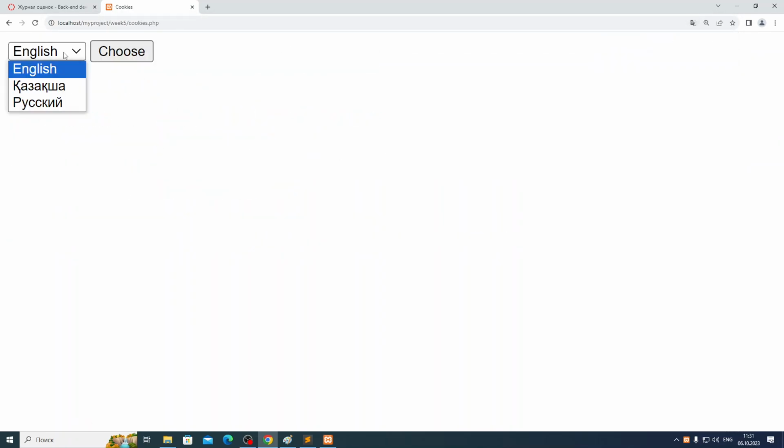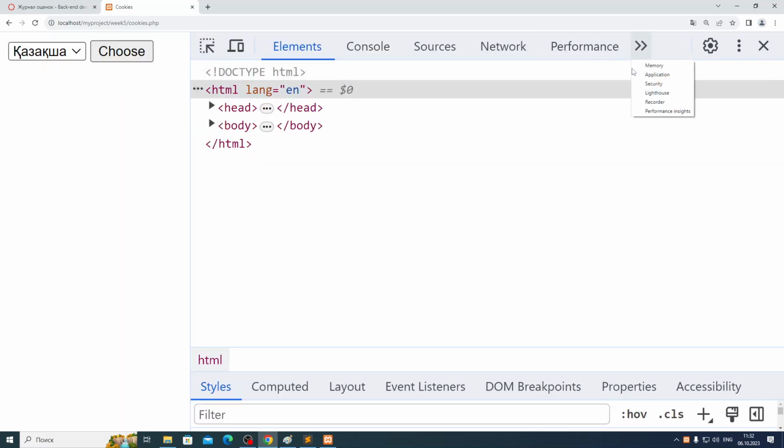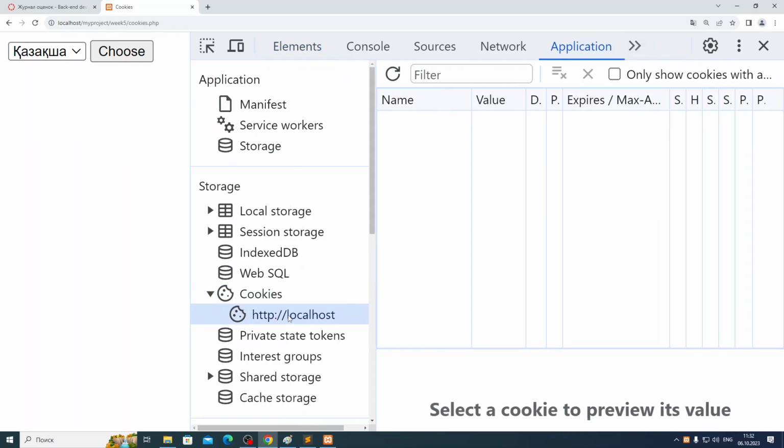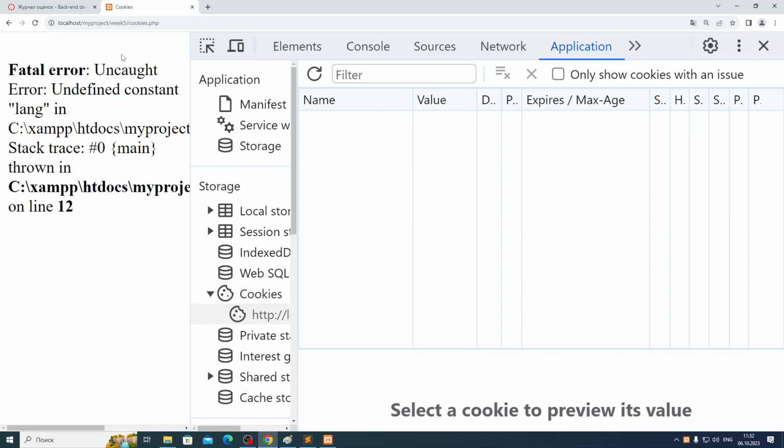Okay, so I have to choose a language. For example, if I choose Kazakh, let's see first, guys. I'll go to application here. Do we have some cookies here? No, for localhost we don't have any cookies here. Okay, so if I choose Kazakh, choose, fatal error.